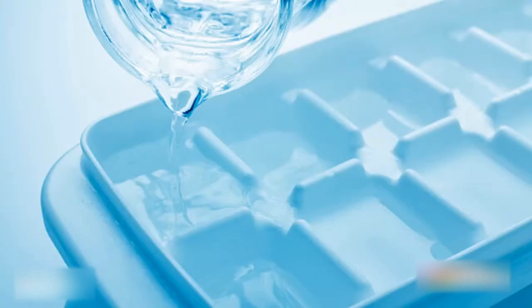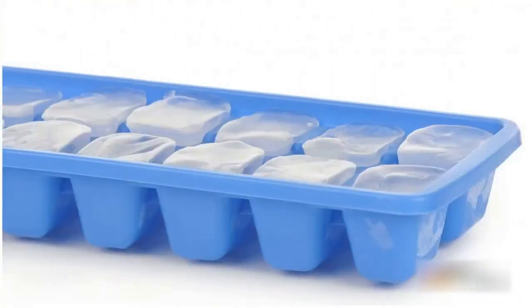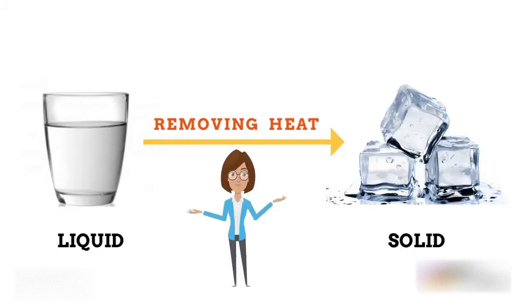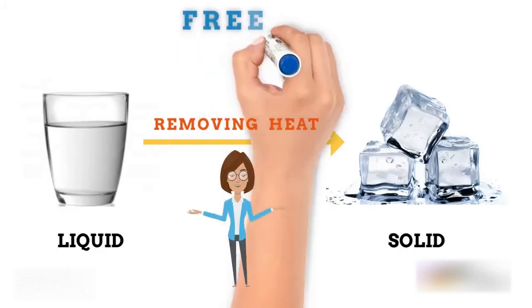Fill the water in the tray, then place the tray in the freezer compartment of a refrigerator. What happens next? Liquid water changes into solid ice. The change from the liquid state to the solid state is called freezing.